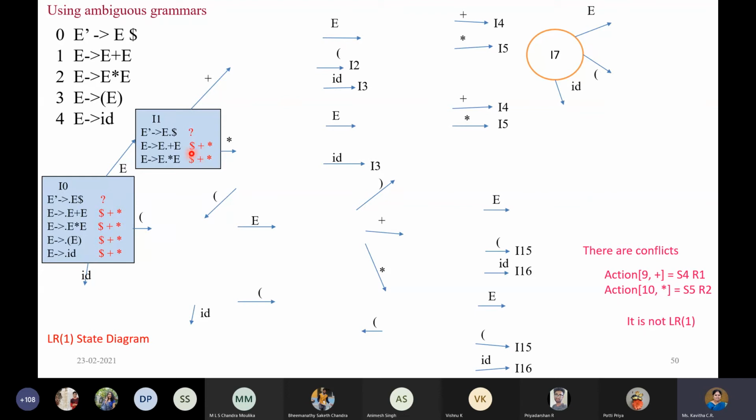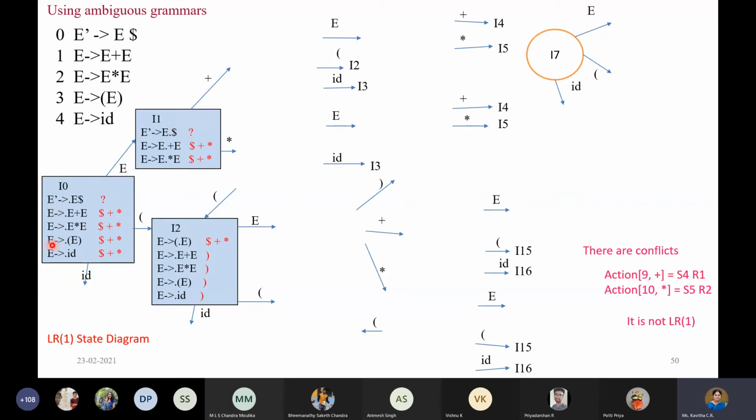And now in the current state, do I have to do something? How do you verify? Here it is dot dollar, nothing to be done. Here we have dot plus. Because it is a terminal symbol, we don't have anything to expand. Similarly, dot star is there. There also I don't have anything to expand. So that's it in I1. The state I1 is done. Next, the first three rules I finished completely.